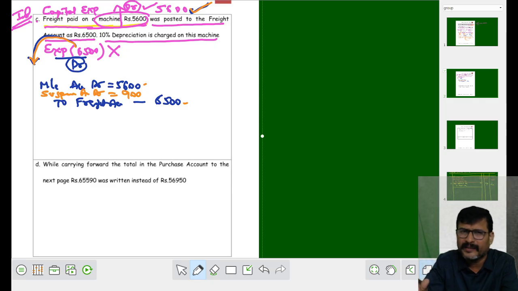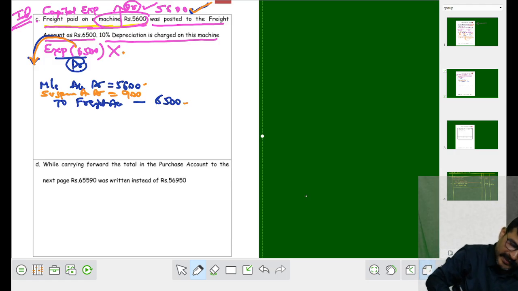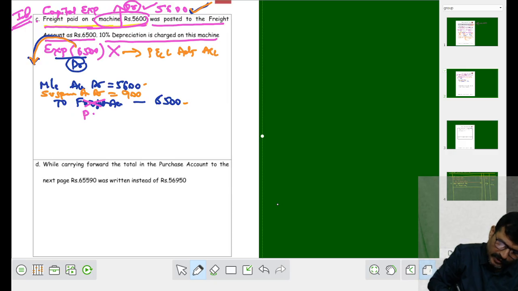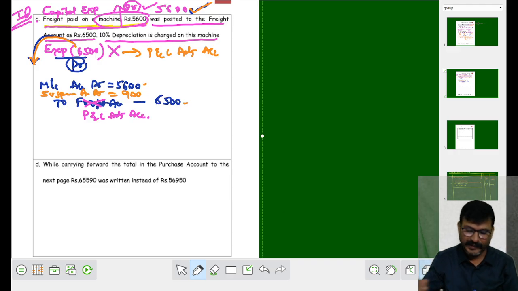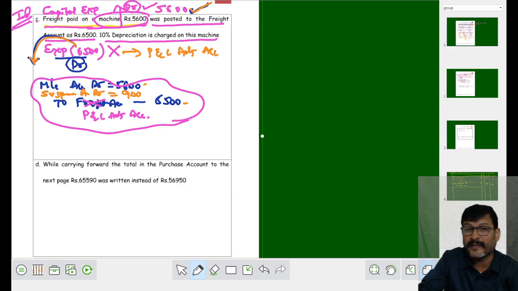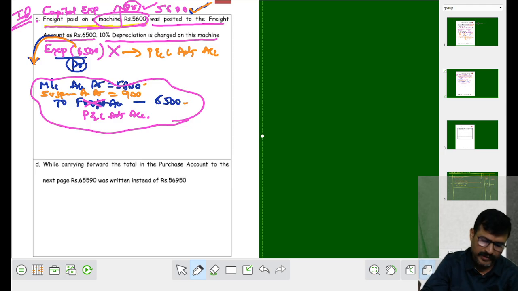Is it the last entry? Is it final? No, my dear student. Why? Because it is an expense. When it is an expense, it is to be replaced with what? P&L adjustment account. So what should I use in place of freight? I have to use P&L adjustment account. This is the correct rectified entry, my dear student. Machinery account debit 5,600. Suspense account debit 900. To P&L adjustment account 6,500.